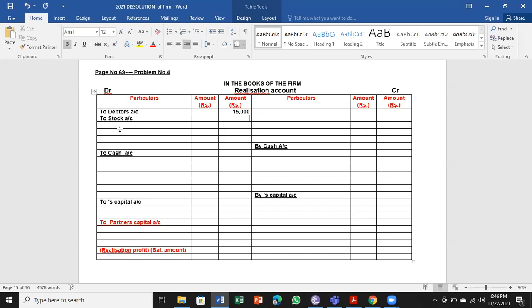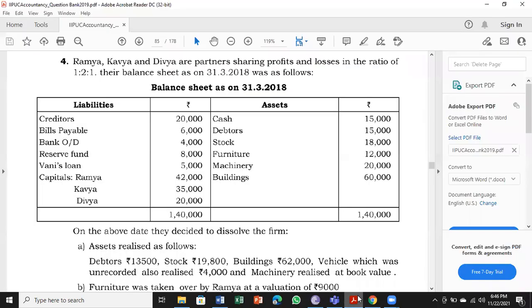To stock account, 18,000. To furniture account 12,000. Two more assets are there, machinery and building 20,000 and 60,000.